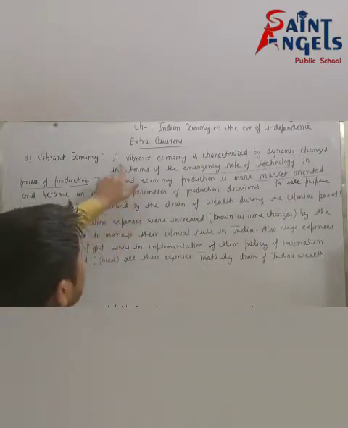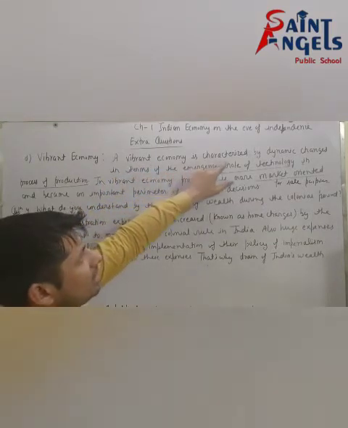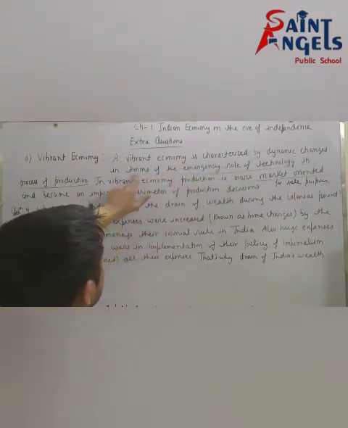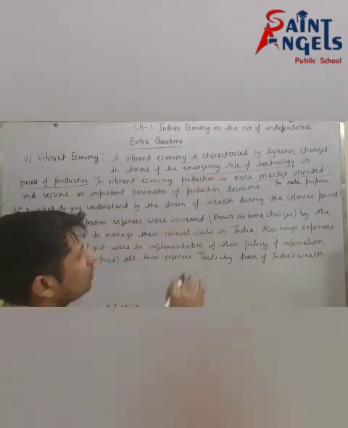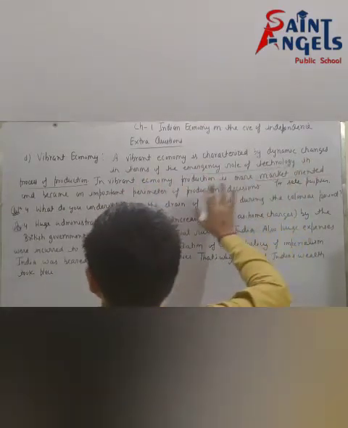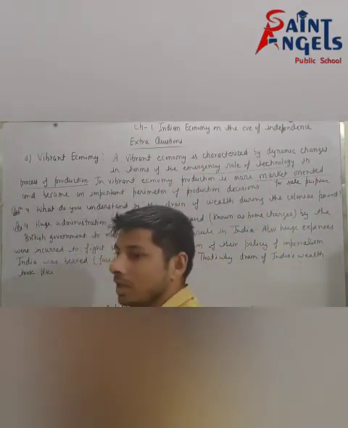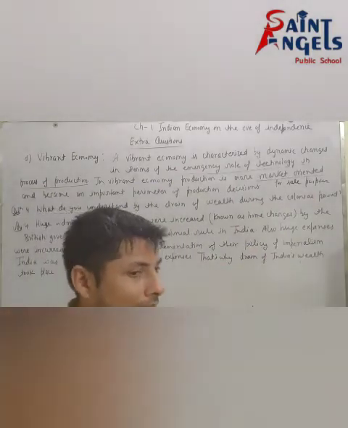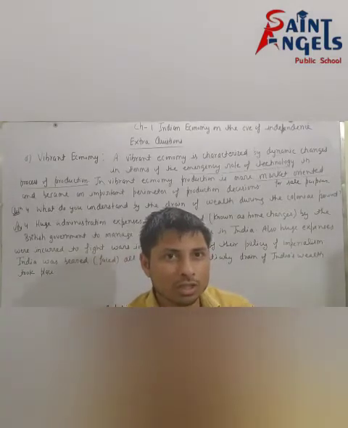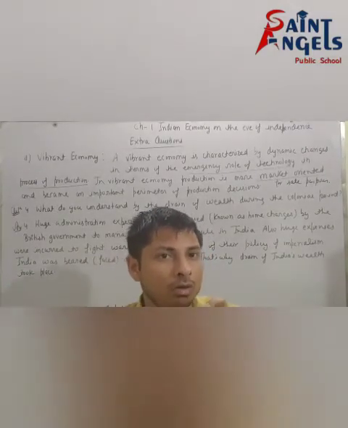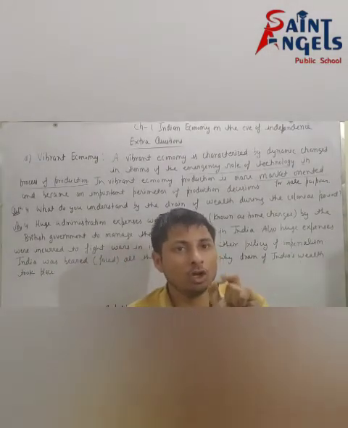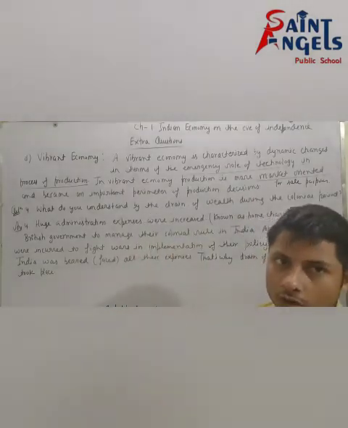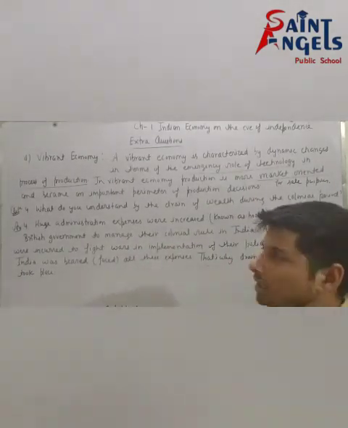See, again I am repeating, a vibrant economy is characterized by dynamic changes in terms of the emergent role of technology in the process of production. It means that in a vibrant economy, technology plays an important role in the production process. First point is clear.